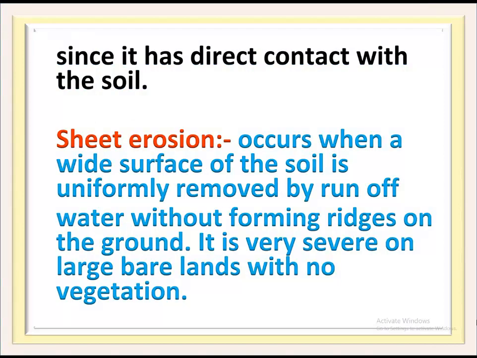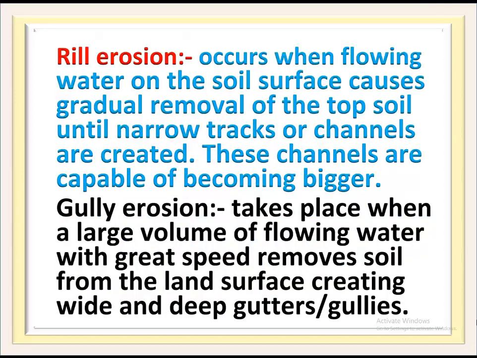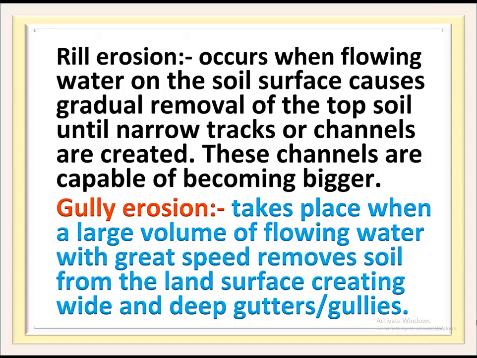Sheet erosion occurs when a wide surface of the soil is uniformly removed by runoff water, without forming ridges on the ground. It is very severe on large bare lands with no vegetation. Rill erosion occurs when flowing water on the soil surface causes gradual removal of the topsoil, until narrow tracks or channels are created. These channels are capable of becoming bigger. Gully erosion takes place when a large volume of flowing water with great speed removes soil from the land surface, creating wide and deep gutters and gullies.